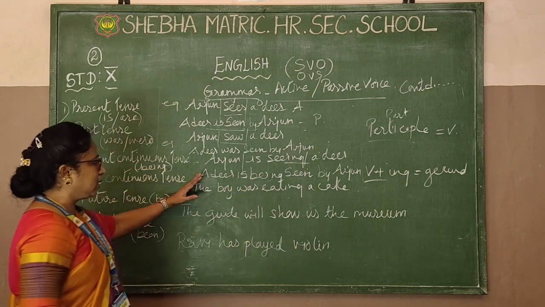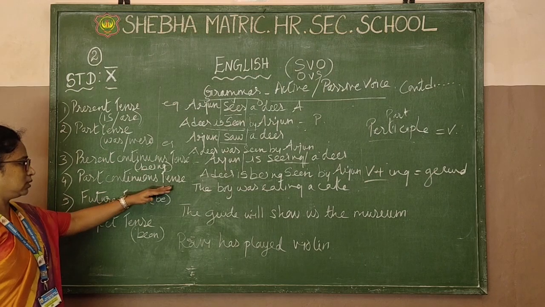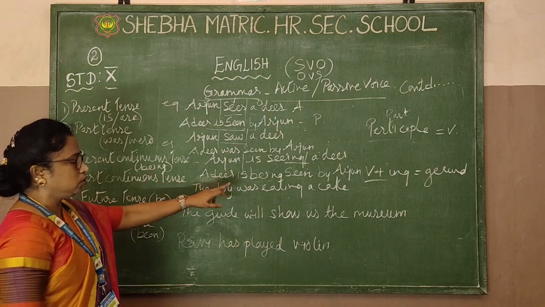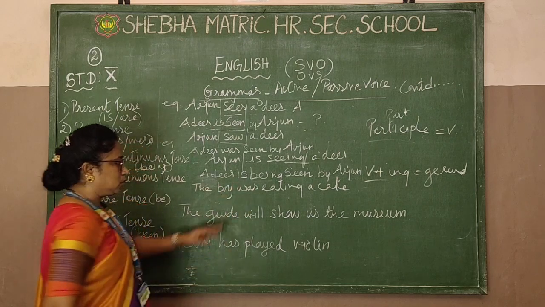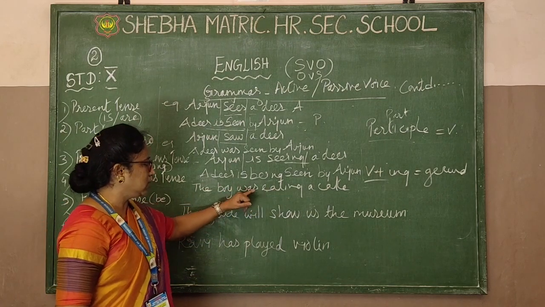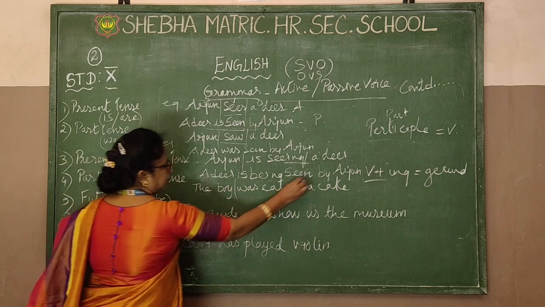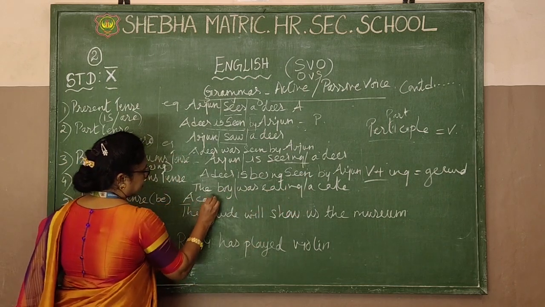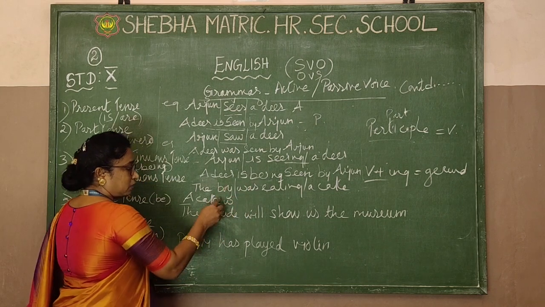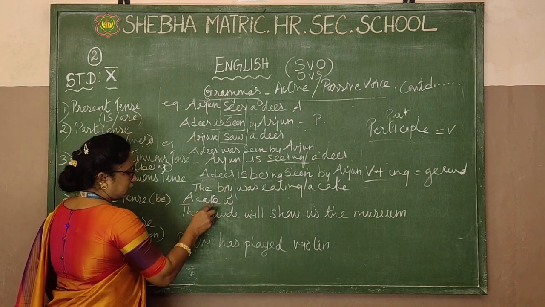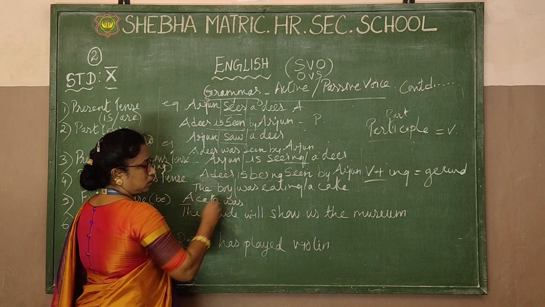Now the same thing comes for past continuous tense. In past continuous tense also we are going to use being only. Only one thing is going to change, this part, because "was eating" is past tense. So again we change. A cake was. Cake only, not cakes. If it was cakes, then we would put were. A cake was, and what's the new word you're going to use?